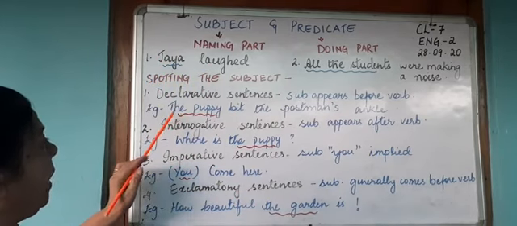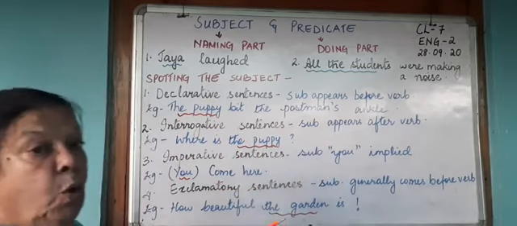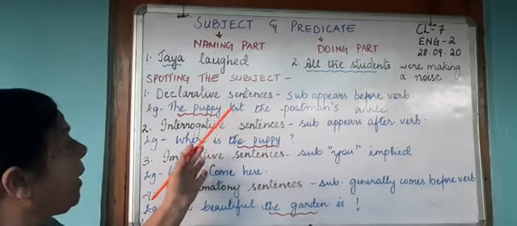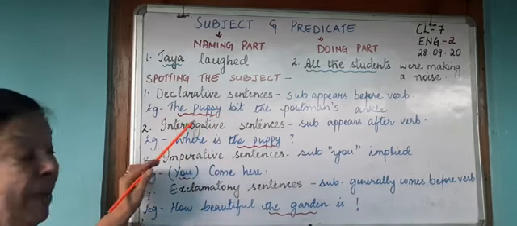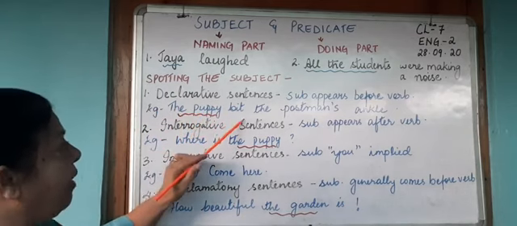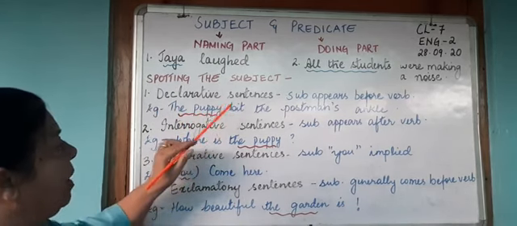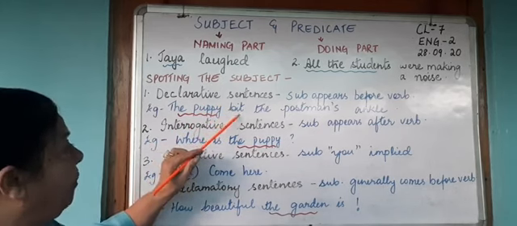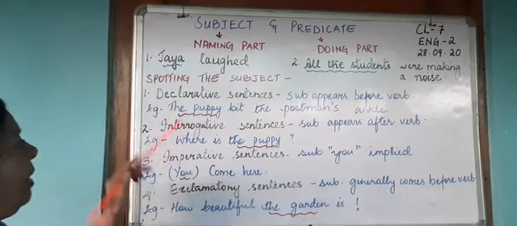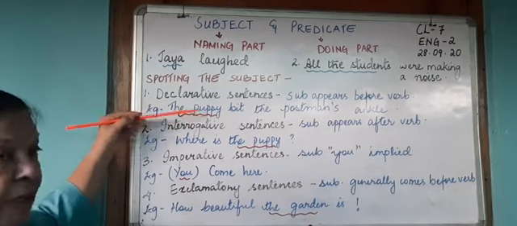Or in the example, the puppy bit the postman's ankle. The doing word, the verb, is bit. Who is doing the action? The puppy. Therefore, the puppy becomes the subject. Since it's a declarative sentence, the subject is coming before the verb. So, bit is the verb. Therefore, in declarative sentences, you will observe that the subject comes before the verb.